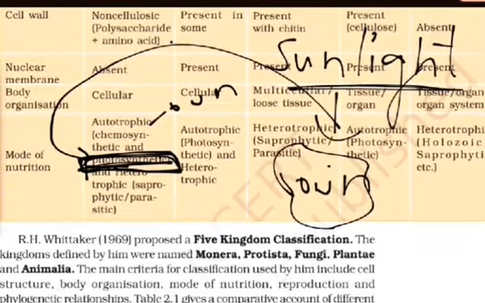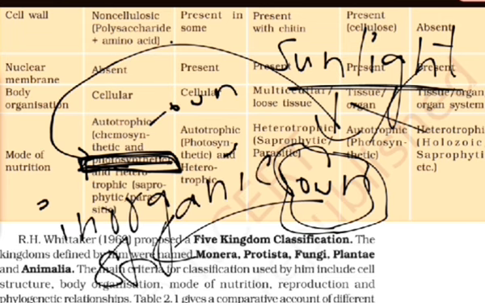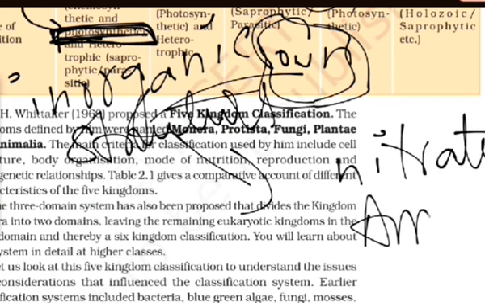For example, if the bacteria without sunlight depends on some inorganic structures, okay, inorganic substances. So what are inorganic substances? Those are nitrates, ammonia, etc. So all these